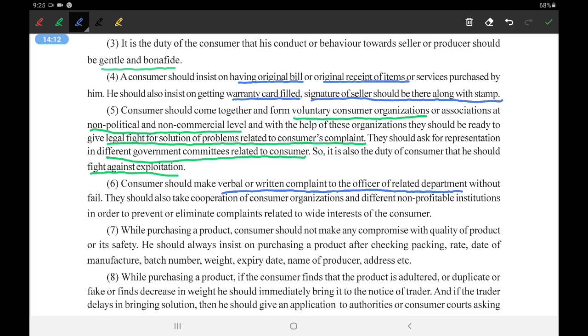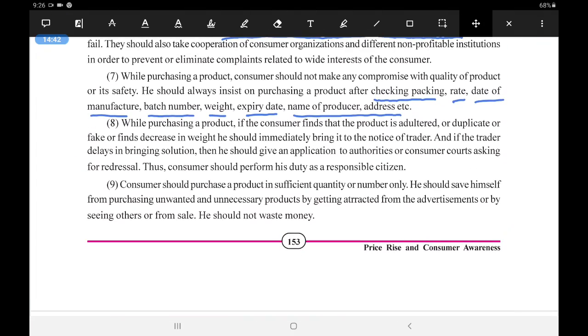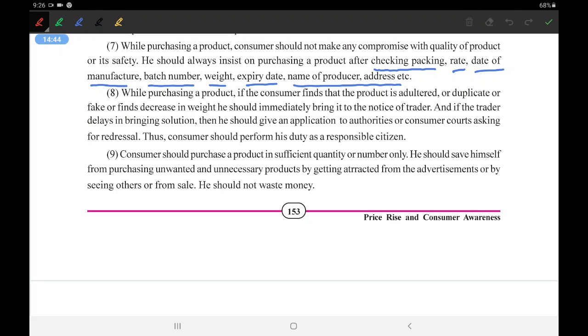Next, while purchasing a product, consumers should not make any compromise with quality of product or its safety. He should always insist on purchasing a product after checking packing, rates, date of manufacture, batch number, weight, expiry date, name of producer, address, etc. These are all the things that we need to check while buying anything. Okay, the smallest thing to the biggest, right? We should always go for such kind of things.